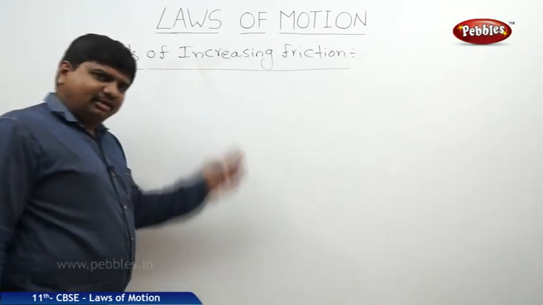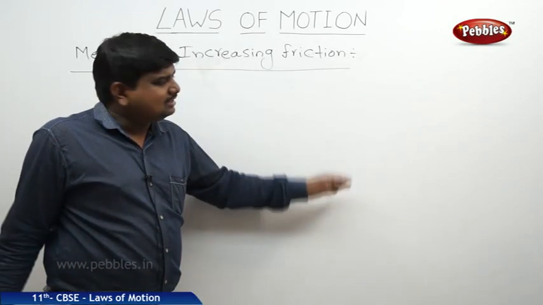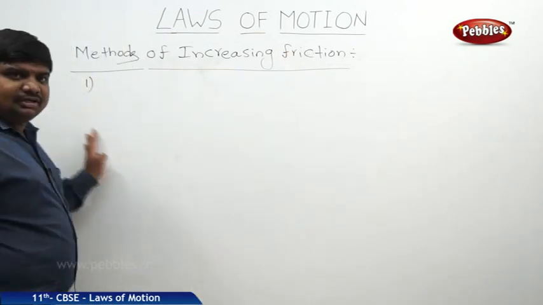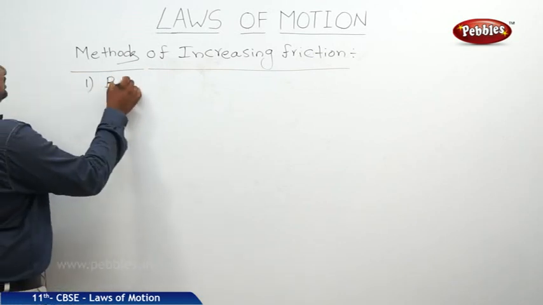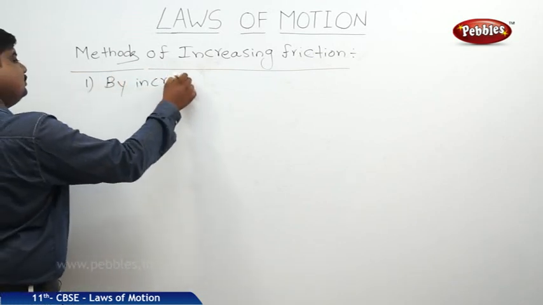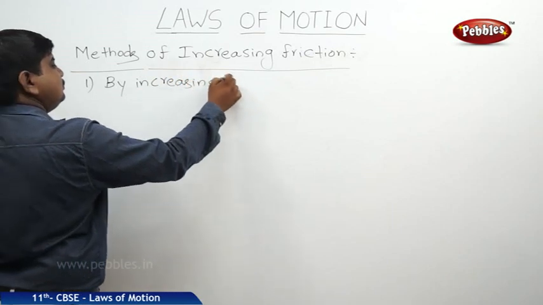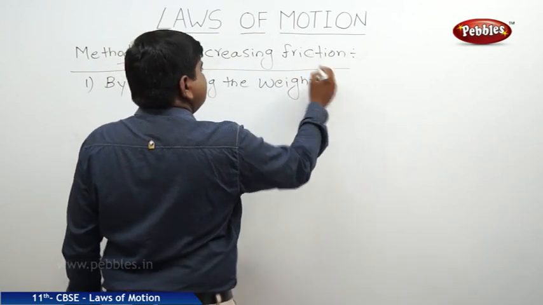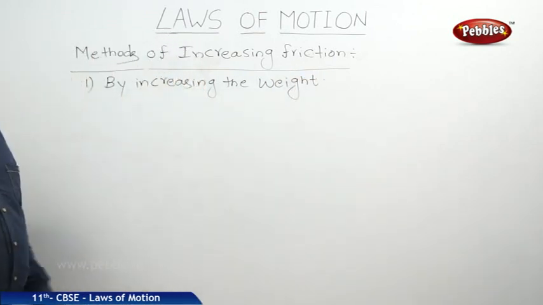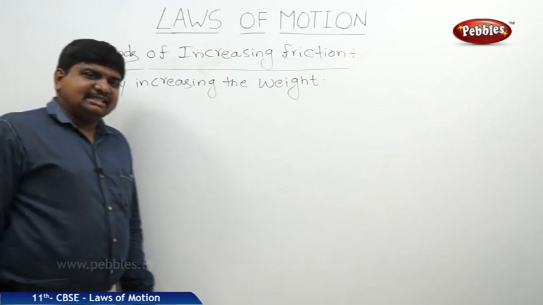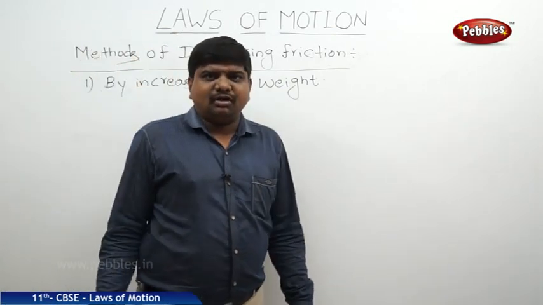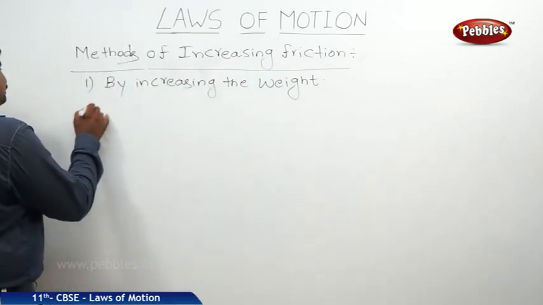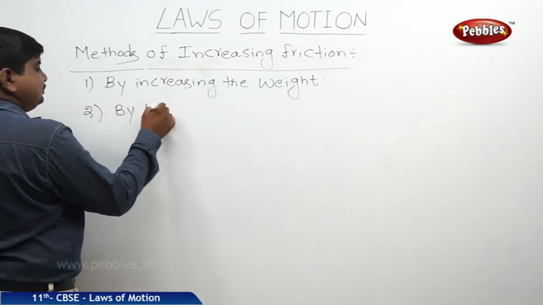The rough and tough use of any object without proper maintenance and servicing can increase the friction. So the examples, in scientific words: by adding weight, or by increasing the weight. The best example to increase the friction of the body. If the weight is increased, the normal force will be more, which makes it very difficult to move the body. Second one, by keeping the object dry.